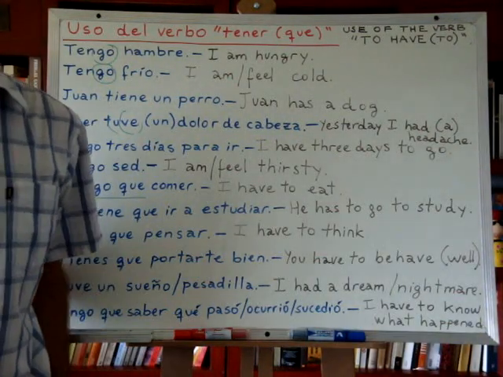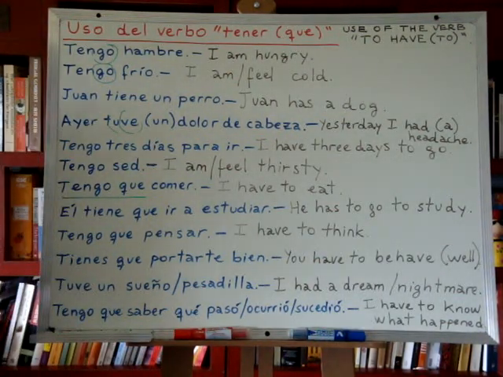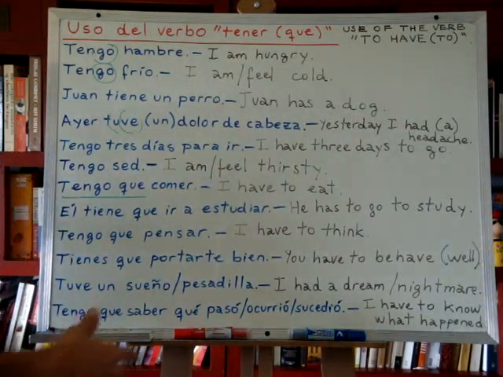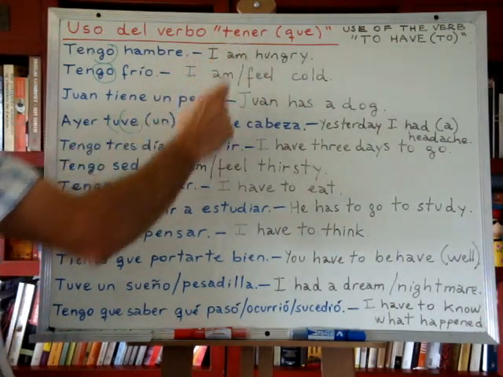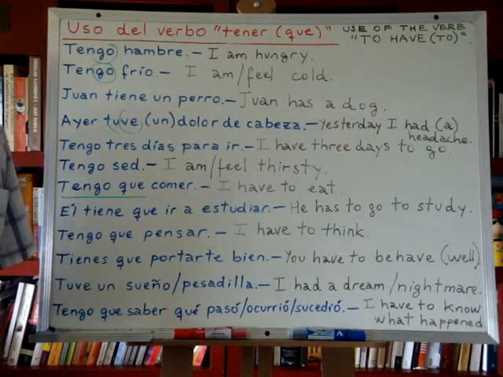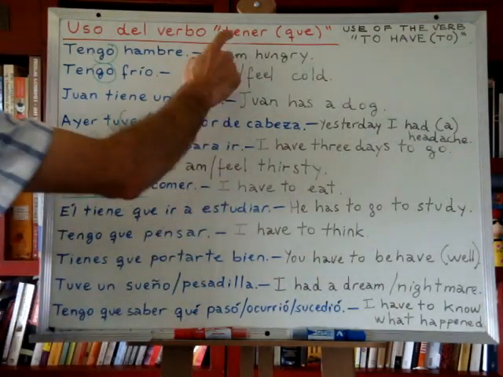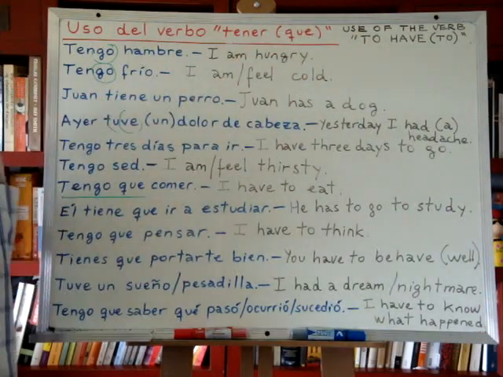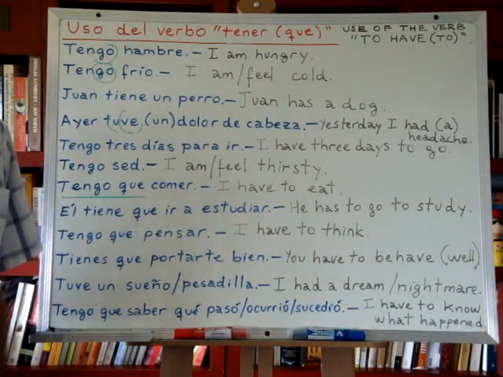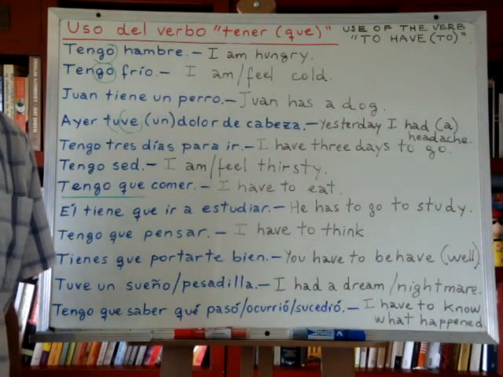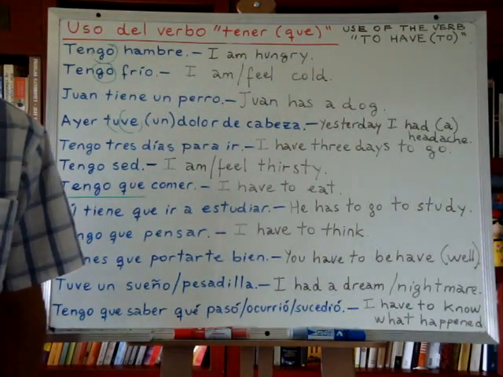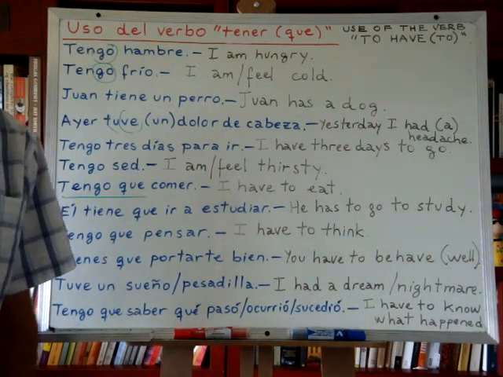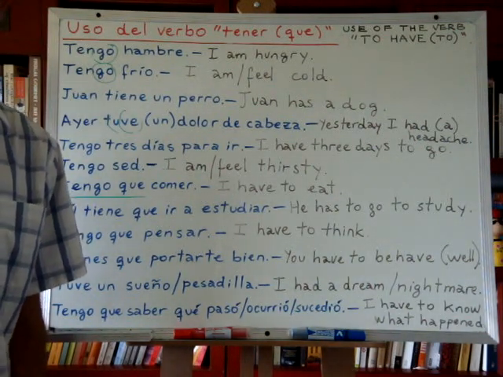Hi guys, in this class we will learn some sentences, some examples using the verb tener, right? Tener means to have, and tener que, when we put it together with this word que, means to have to. If you remember our previous lessons, we were seeing modal verbs in Spanish, okay? And one of the modal verbs we saw was the verb deber.